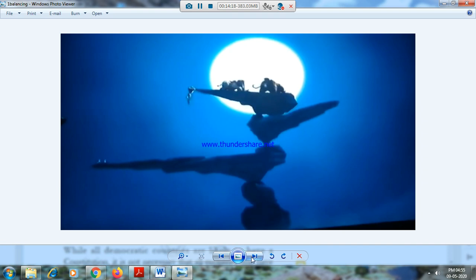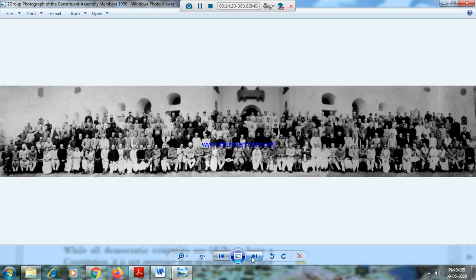This is the situation. See, these are the Constituent Assembly members. There were almost 300 members. You can see them here. There were major committees and minor committees. But the important committee was the drafting committee.